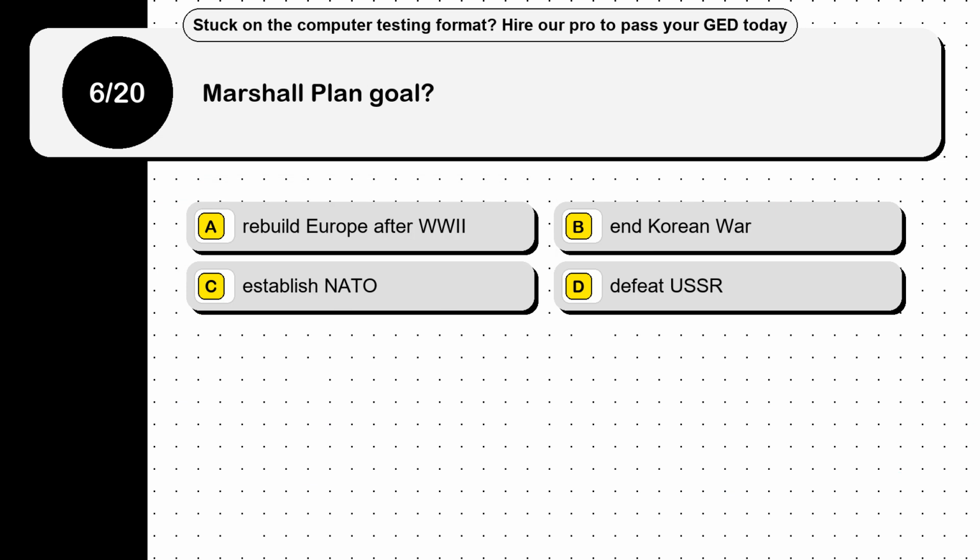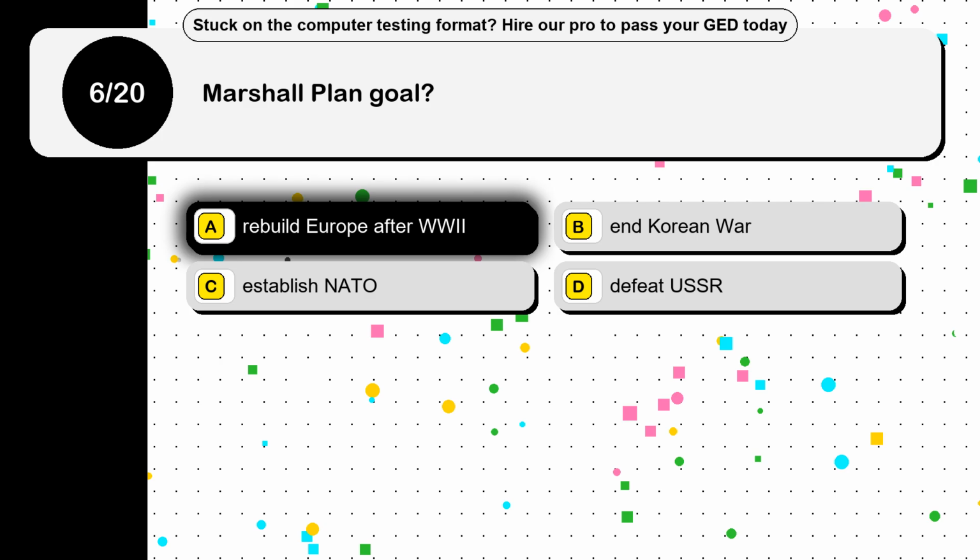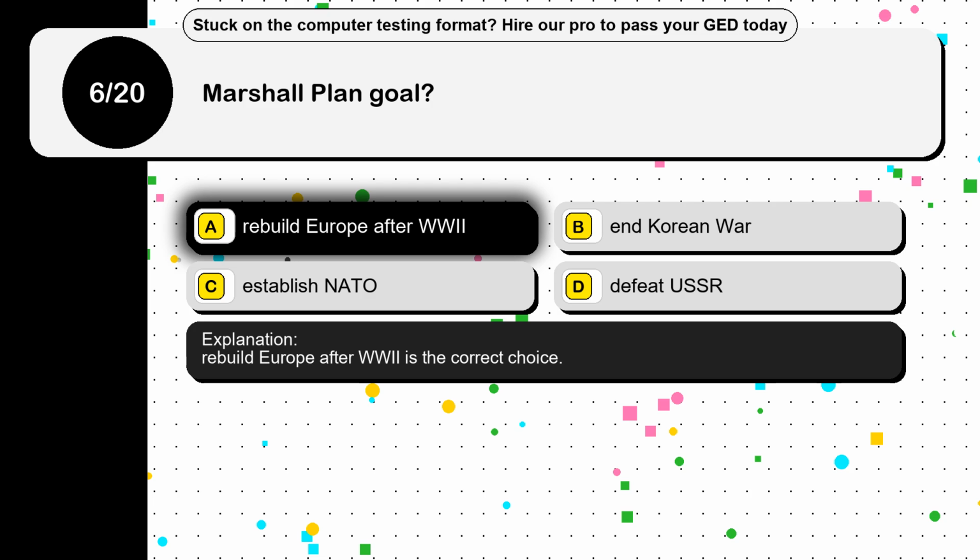Question 6. Marshall Plan goal? Option A, rebuild Europe after World War II. Option B, end Korean War. Option C, establish NATO. Option D, defeat USSR. The correct answer is option A, rebuild Europe after World War II. Rebuild Europe after World War II is the correct choice.